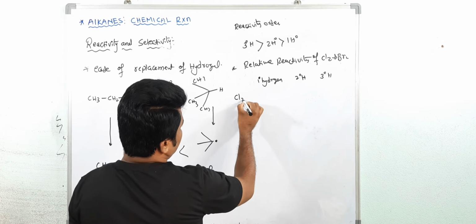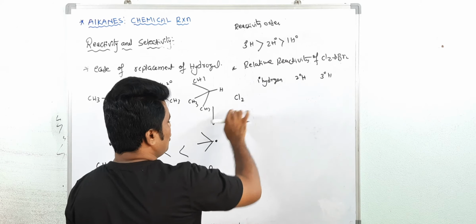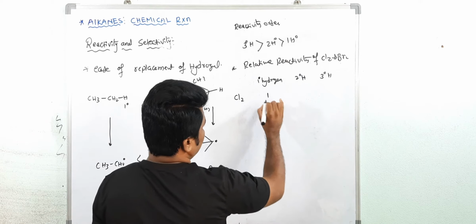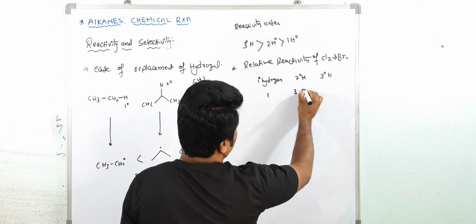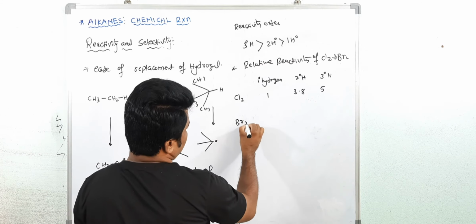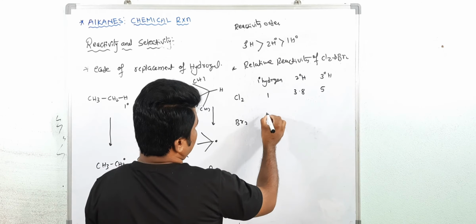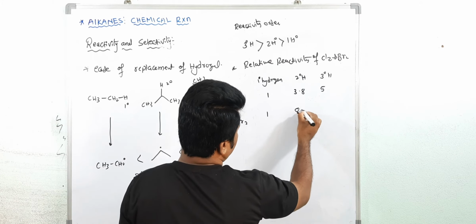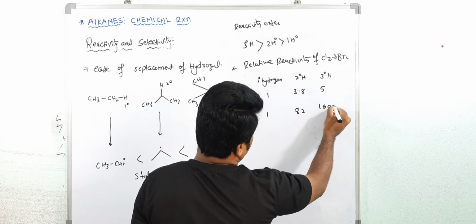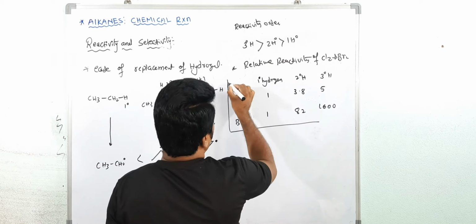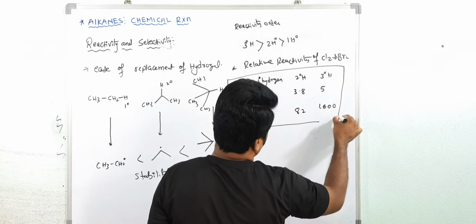If you take chlorination, the relative reactivity is: primary hydrogen 1, secondary 3.8, tertiary 5. With respect to bromine, for primary hydrogen the relative reactivity is 1, here 82, and here tertiary is 1600. So you must have understood the concept now.